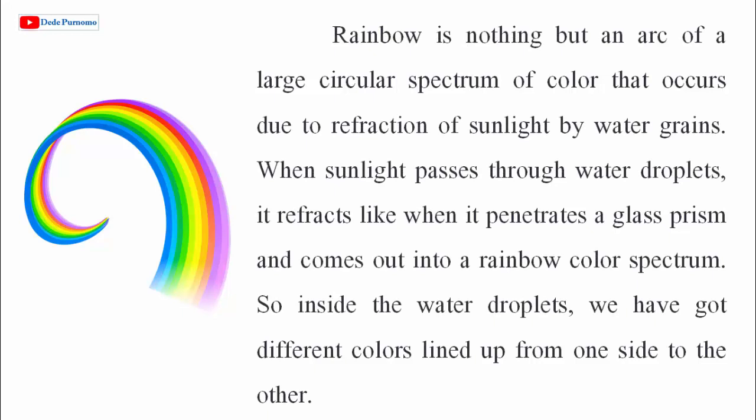A rainbow is nothing but an arc of a large circular spectrum of color that occurs due to the reflection of sunlight by water grains. When sunlight passes through water droplets, it refracts like when it penetrates a glass prism and comes out in the rainbow color spectrum. So inside the water droplets, we have got different colors lined up from one side to the other.